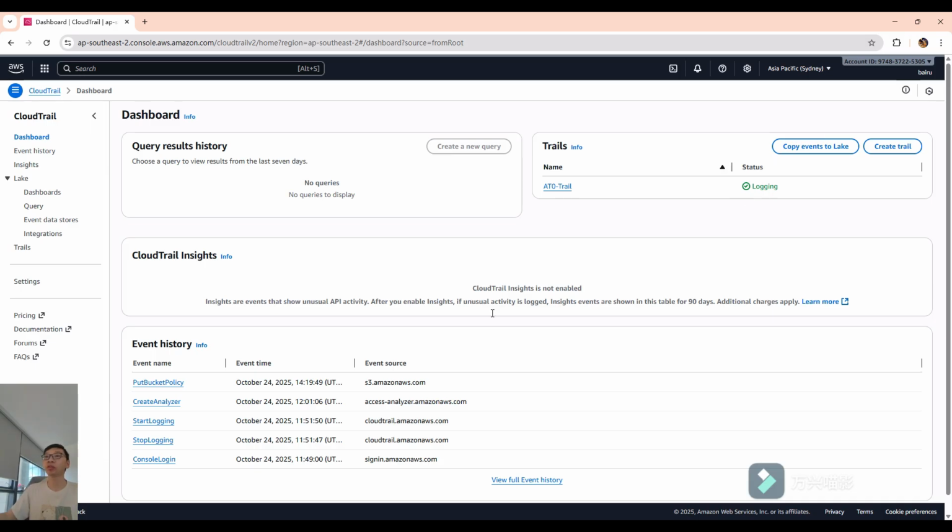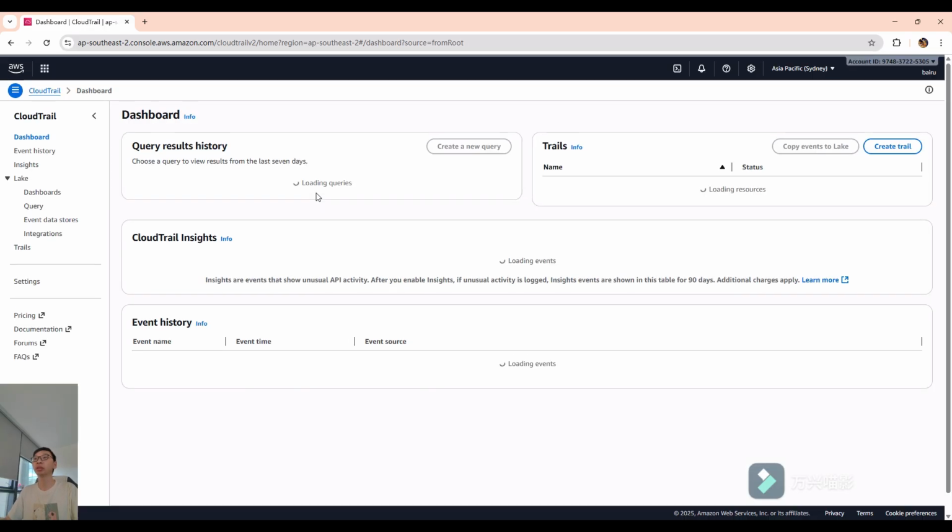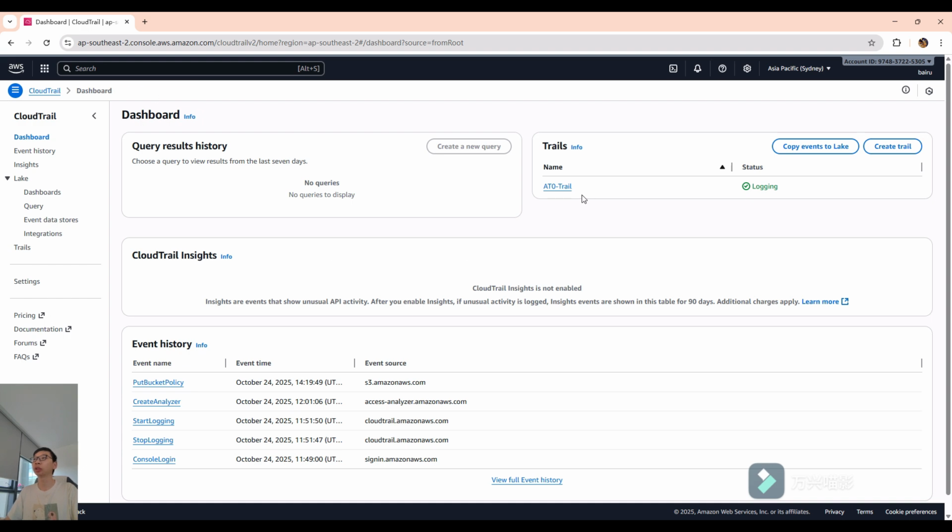Okay, this is my AWS. You can check. And what do we do now? Let's show you my CloudTrail. Okay, you can see, I created a CloudTrail called ATO trail, and this is the event history when I created the trail, and then the trail records what I did. This is work I did before. And what's next?